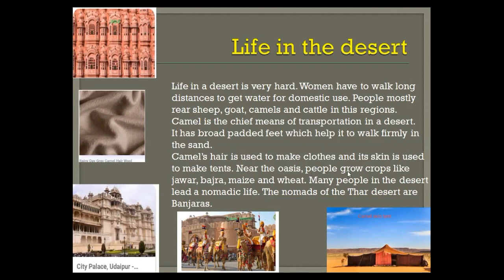And near the oasis, people grow crops. As I told you, that is a little bit fertile area. So, near this oasis, they grow crops like jowar, bajra, maize, and wheat. So, this kind of crops you can see there near the oasis.